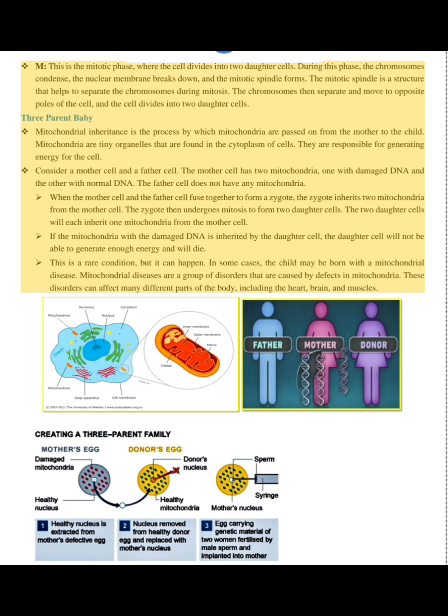When the mother cell and the father cell fuse together to form a zygote, the zygote inherits 2 mitochondria from the mother cell. The zygote then undergoes mitosis to form 2 daughter cells. The 2 daughter cells will each inherit 1 mitochondria from the mother cell. If the mitochondria with the damaged DNA is inherited, the daughter cell will not be able to generate enough energy and will die. This is a rare condition, but it can happen.